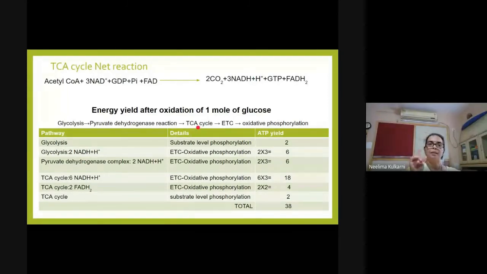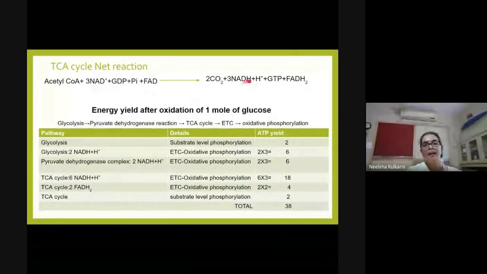Now please remember here, this equation tells you about reaction of one round. But two acetyl coenzyme A are produced as a result of glucose metabolism. So the TCA cycle will take place twice per glucose molecule being degraded. So 2 acetyl-CoA will be degraded to produce 4 CO2. 6 NAD will react to give 6 NADH plus H plus. 2 GDP will give 2 GTP and 2 FAD will give 2 FADH2.